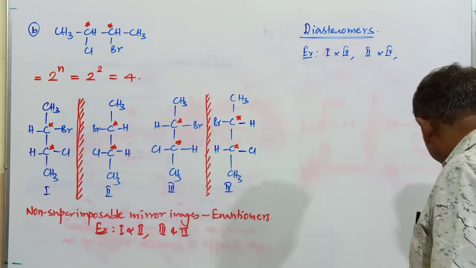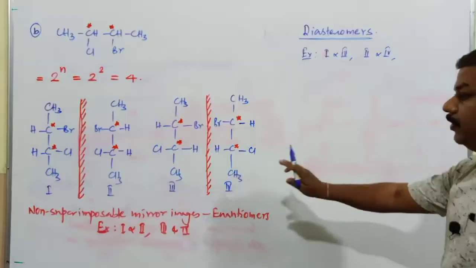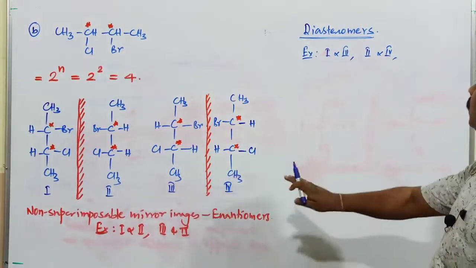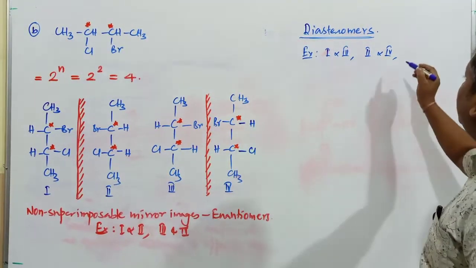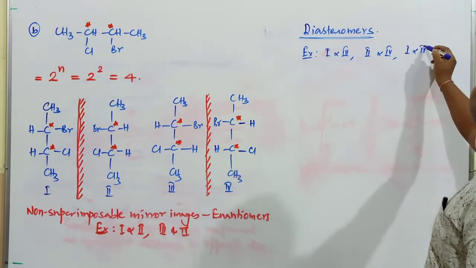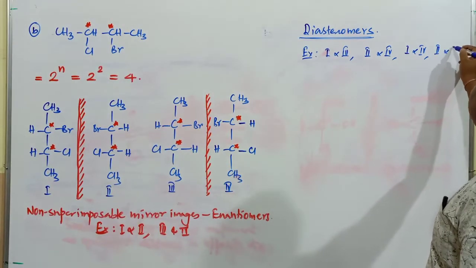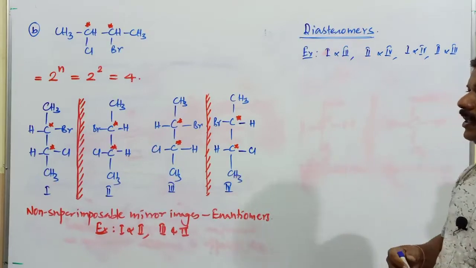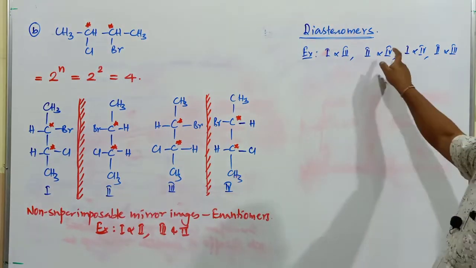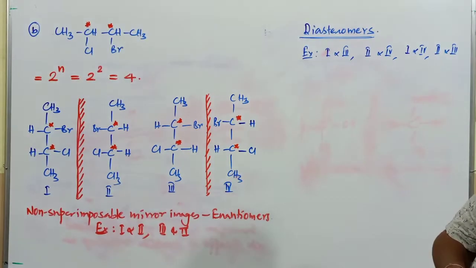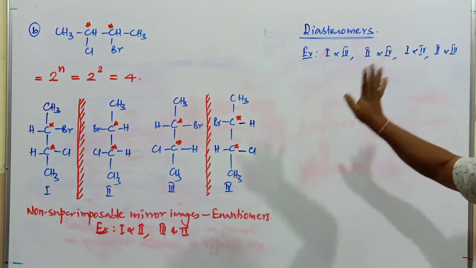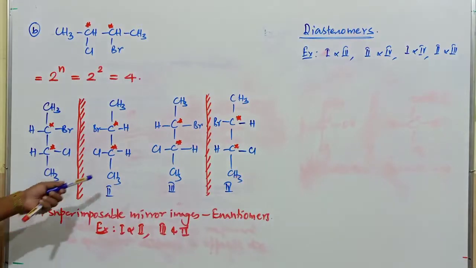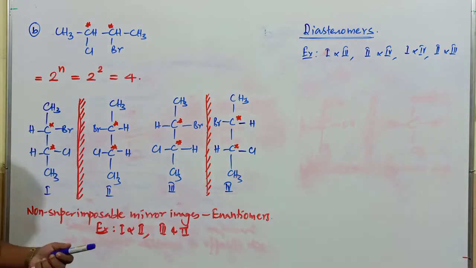Fine. Probably getting the point. 1 and 3 are diastereomers, which are not mirror images of each other. 2 and 4 as well. Next, 1 and 4 are also diastereomers, and 2 and 3 are also diastereomers. The optical isomers which are not mirror images of each other are generally called diastereomers. So this is the best example containing two chiral carbon atoms, which shows four different types of isomers.